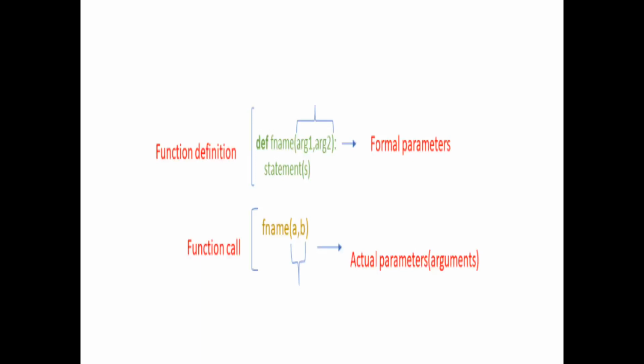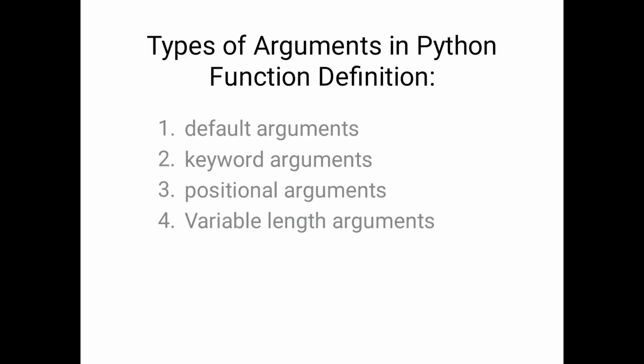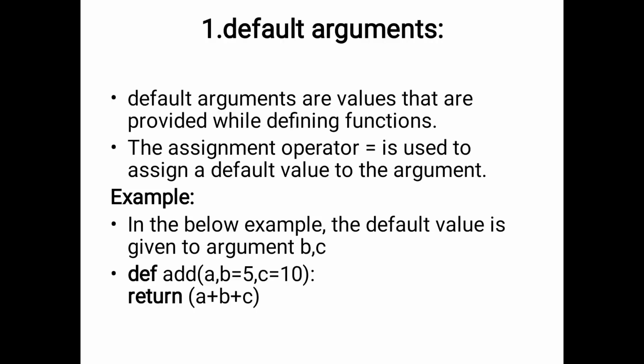Here we have four types of arguments or parameters. The first one is the default arguments, the second one keyword arguments, the third one positional arguments, and the fourth one variable length arguments. These are the four types of arguments we use in Python function definitions. So let's see them one by one. The first one is default arguments.